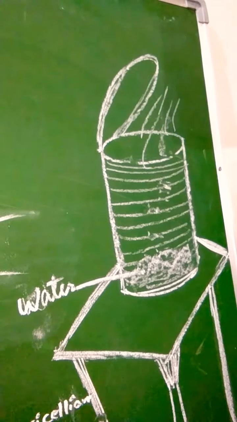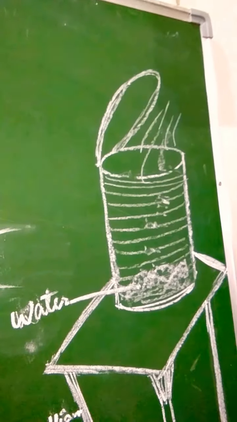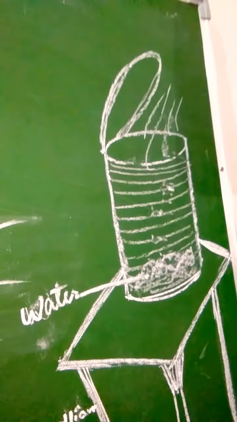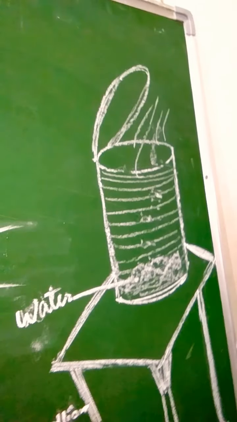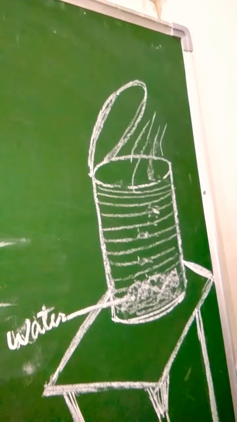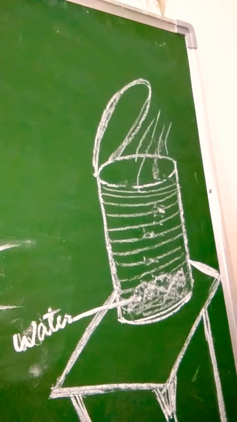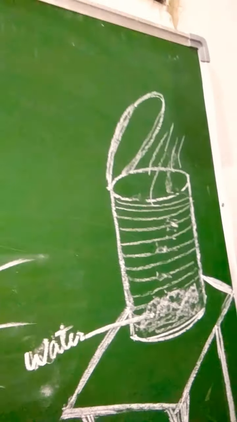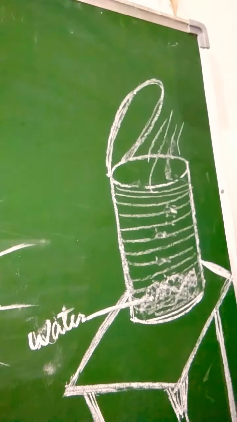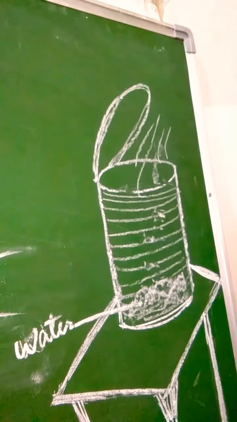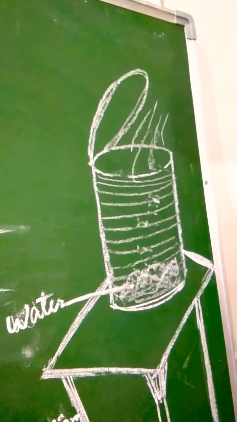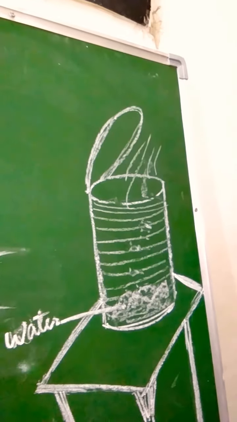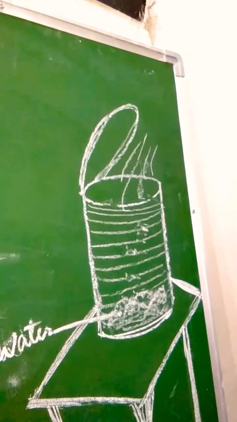This is known as atmosphere, which is held to the surface of earth by gravitational pull and exerts force on it. What is atmospheric pressure? The force exerted by the atmosphere per unit area of the surface of earth is called atmospheric pressure. It exerts pressure in all directions.